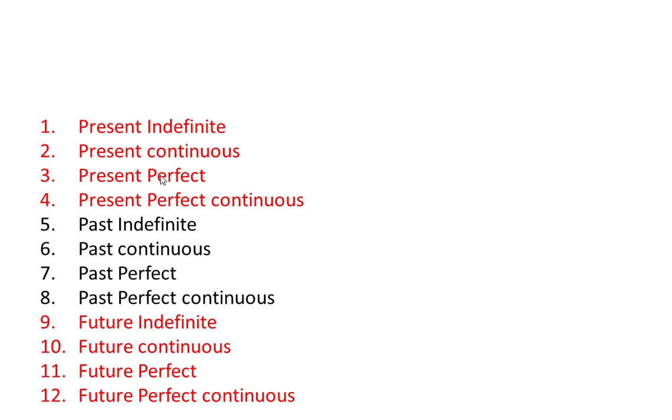Okay, so here are 12 kinds of sentences or tenses basically. We can remember them as tenses. After including the tense and sentence type, we can say tense because the tense has more intensity. So these are present tense, present continuous, present perfect continuous, same for the past, same for the future. So we are just discussing the first type, present indefinite tense.